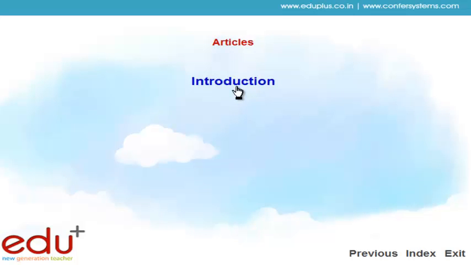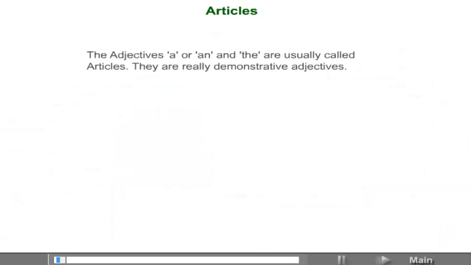In that, you see we have not included only textual information, but we also added background voice, animations, images and videos which will help to improve your educational knowledge, and at the time of study you don't get bored. Now, 11. Articles. The adjectives a or an and the are usually called articles.